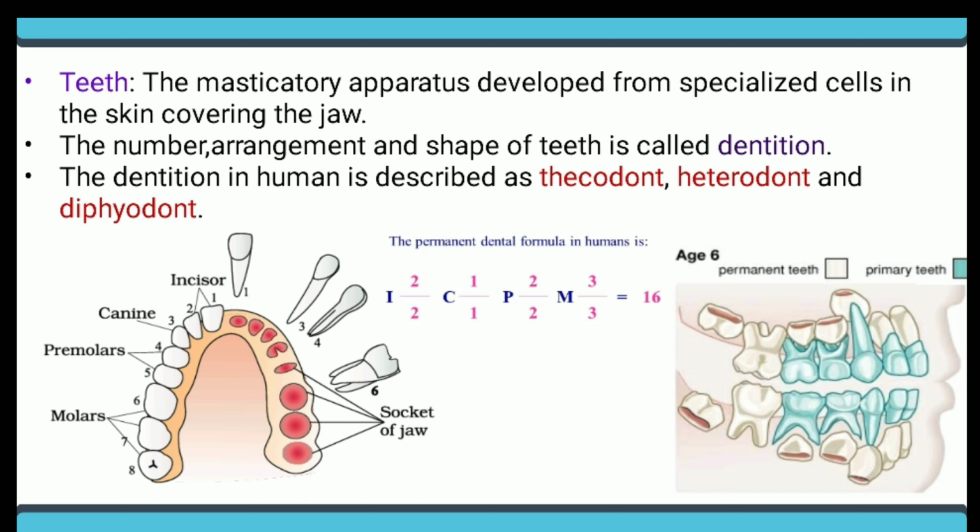Now the dental formula. The dental formula for the permanent teeth is 2123, that is 2 incisors, 1 canine, 2 premolars, and 3 molars. But in the child, the dental formula of the milky teeth is 2102, that is 2 incisors, 1 canine, no premolars, and 2 molars. So the total number of milky teeth is 20, but the total number of permanent teeth is 32.